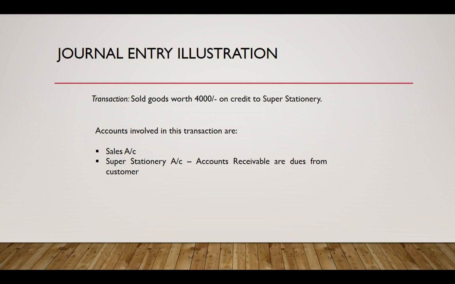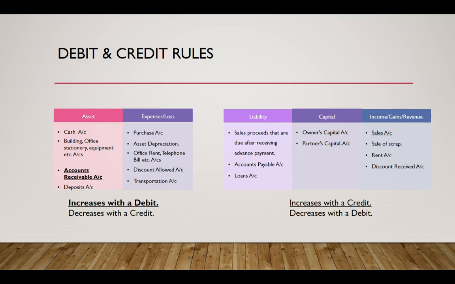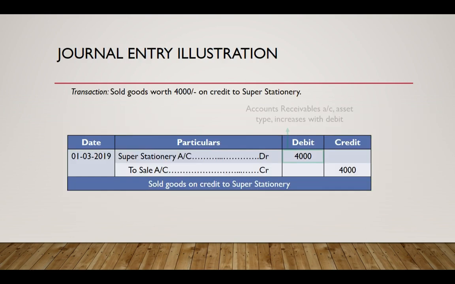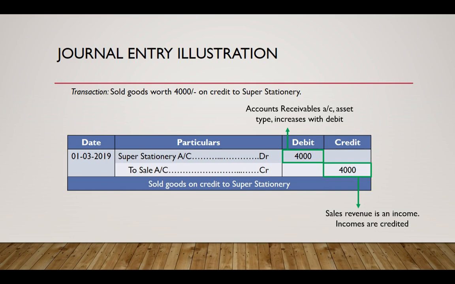Accounts receivable, like dues from customers, are an asset to the business, and we know that assets increase with a debit and revenues like sales increase with a credit, and accordingly we pass the journal entry as follows. We debited the buyer's account and credited the sales account. When we debit the accounts receivable account, we debit in the name of the buyer so that the due amount can be associated with the buyer.